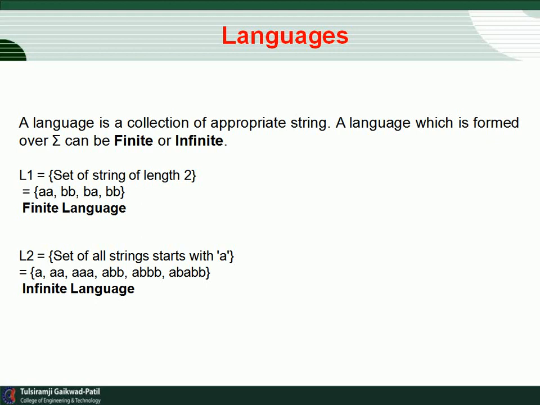The set of strings of length 2 can be formed from the input symbols A and B. The possible strings are AA, AB, BA and BB. These are the possible strings of length 2. This is known as the finite language. And the infinite language is the set of all strings that start with A. There are infinitely many strings you can find, so this is known as the infinite language.